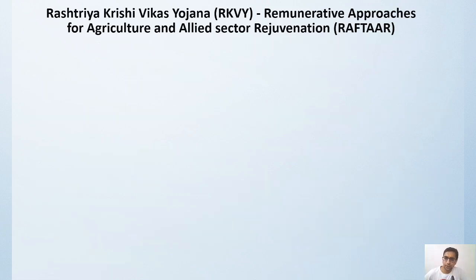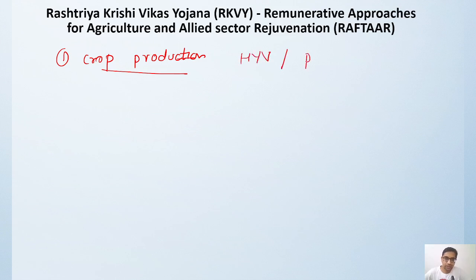Okay, so let us look at how the Rashtriya Krishi Vikas Yojana will be supporting various sectors. If it is crop production, then how is it trying to help? It provides work on high yielding varieties of seeds, then precision farming, and then integrated pest management.